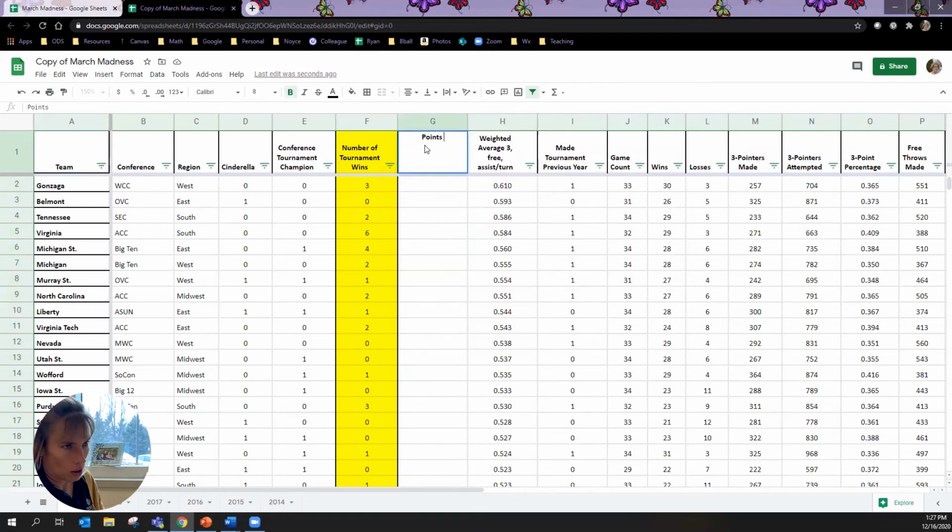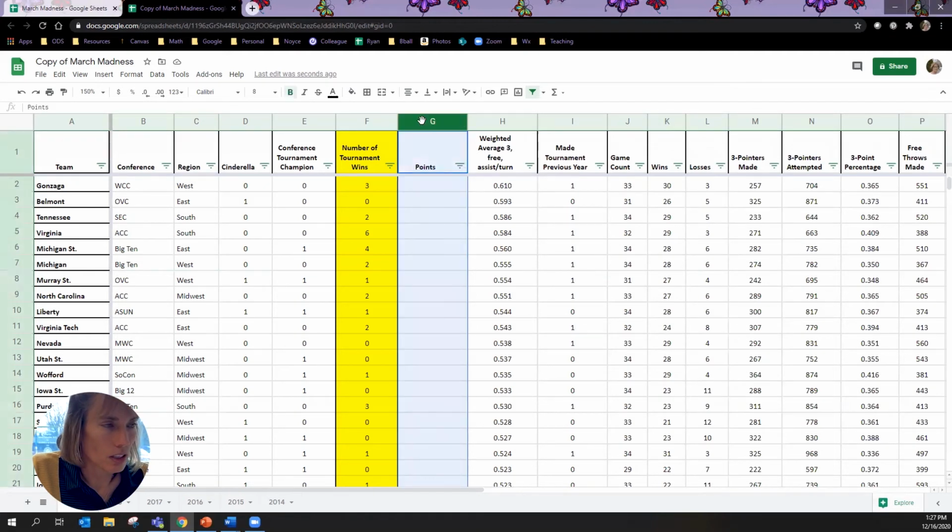Okay, points. I'll just call it points, okay? And in points, I want to calculate how many points they get for every time they win. And Gonzaga would get 10 points, right? So I need to have that included in my formula at some point.